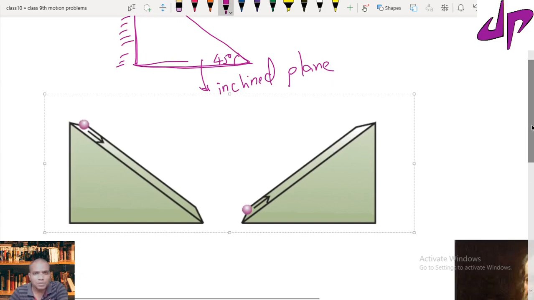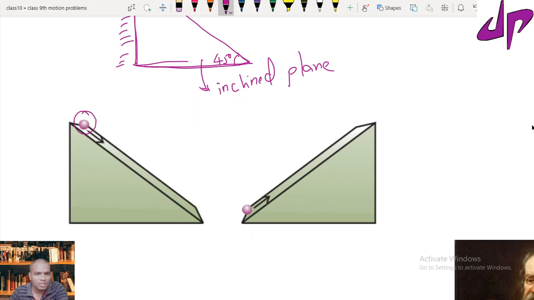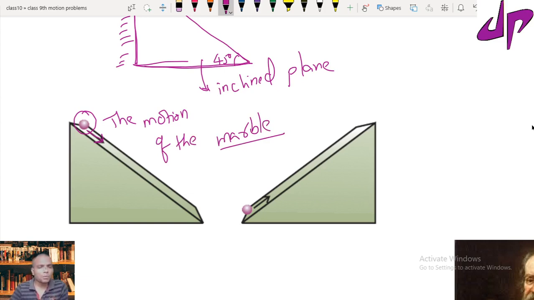So Galileo observed an object falling on this inclined plane. This marble is rolling down on this inclined plane, and he observed the motion of the marble. With the help of his observations, he gave certain laws. So let us see the motion of the marble on an inclined plane.